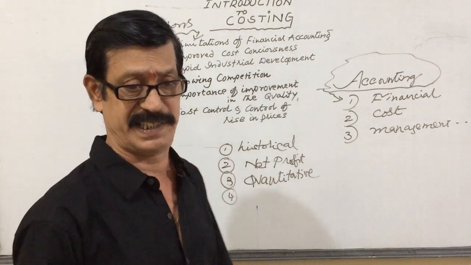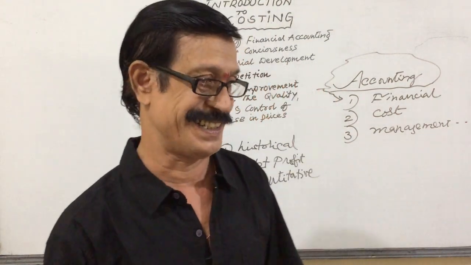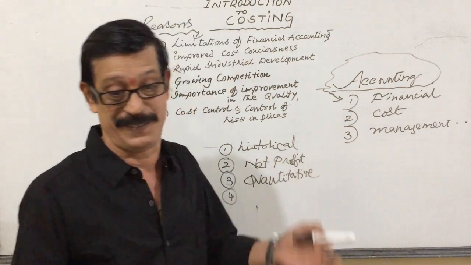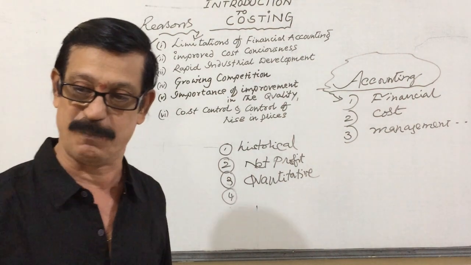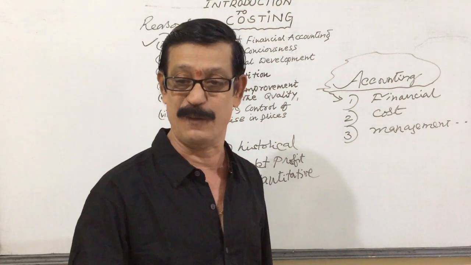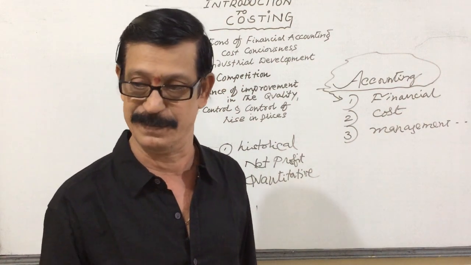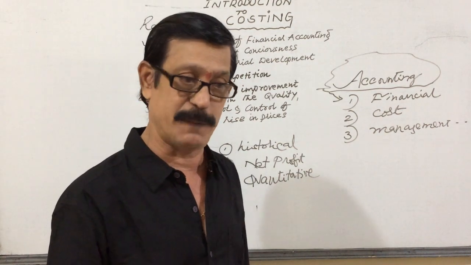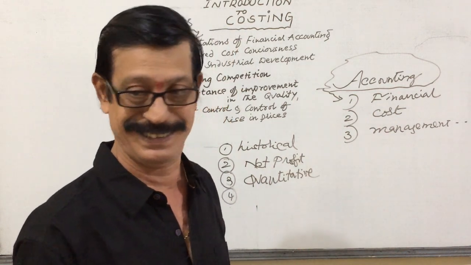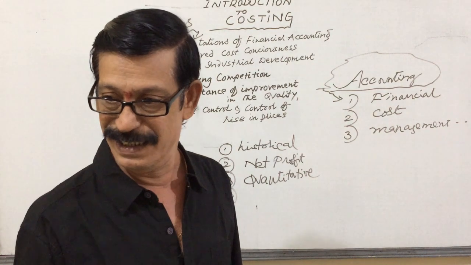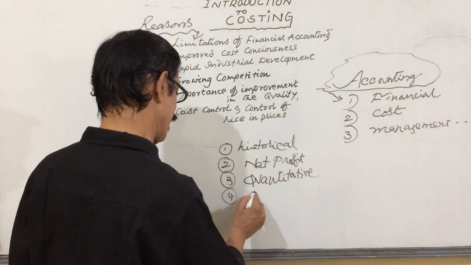Financial accountancy is helpful only to the owners of the organization to know the profit and to share the profits. Understanding? It is not useful to the management to take decisions, and it may not be useful to the bankers who are going to sanction a loan to our organization. It is mainly useful to the owners of the organization.